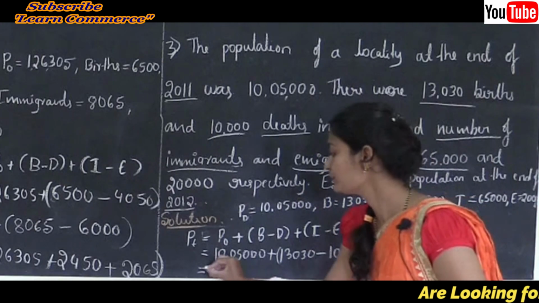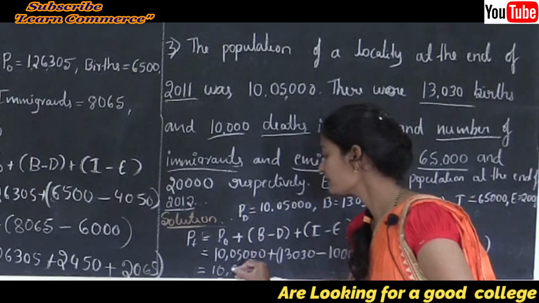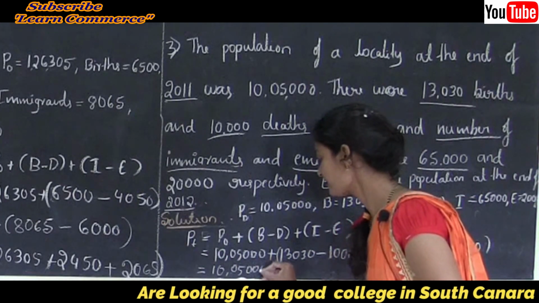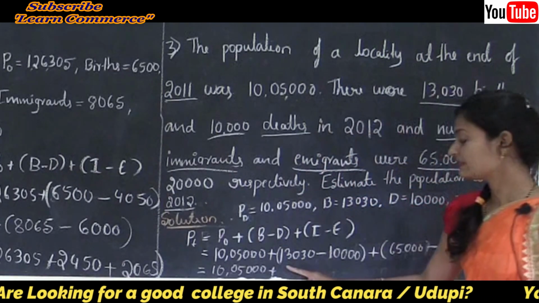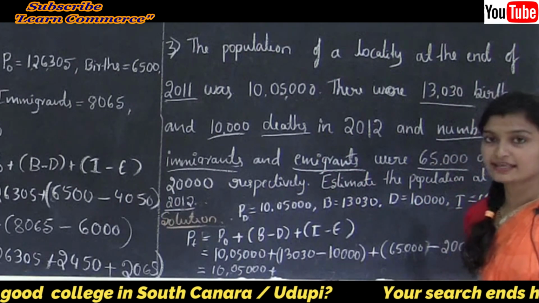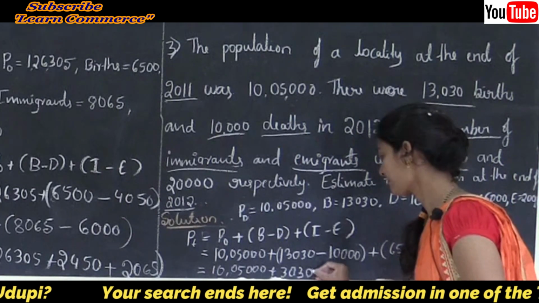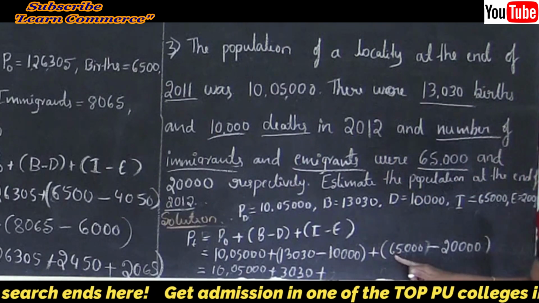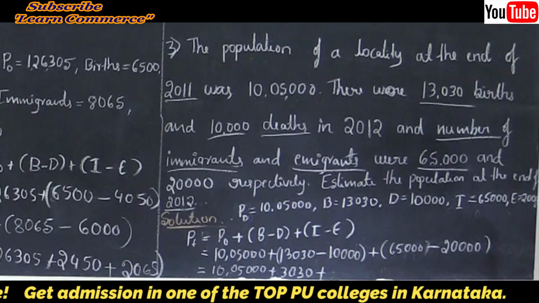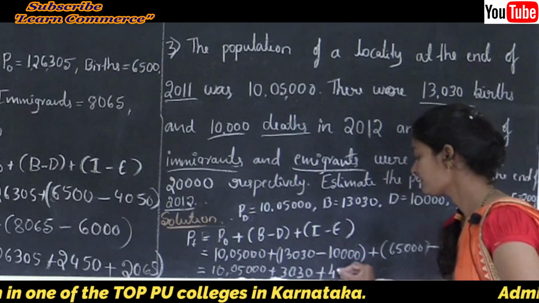This is equal to 10,05,000 plus 13,030 minus 10,000, that is 3,030, plus 65,000 minus 20,000, that is 45,000.